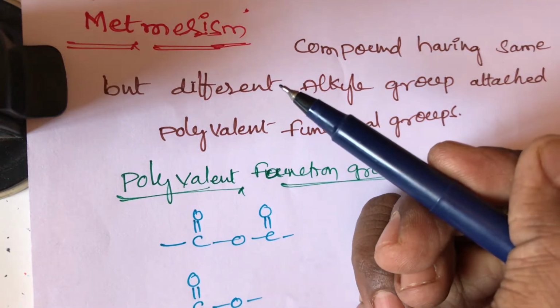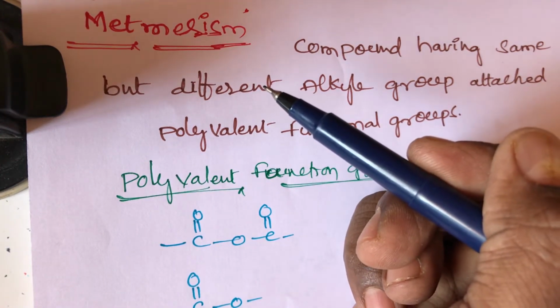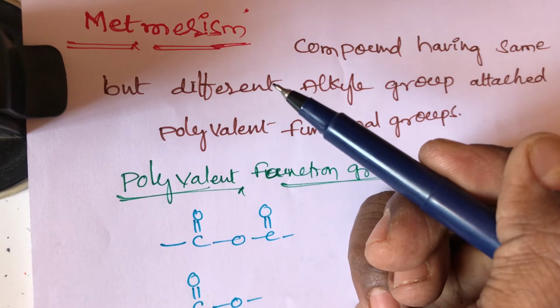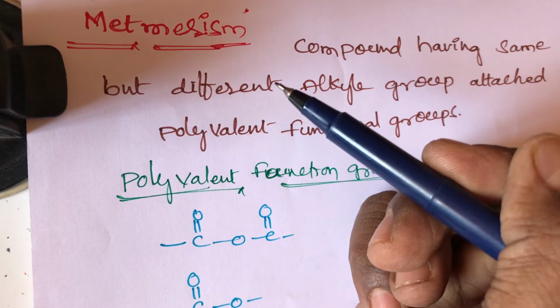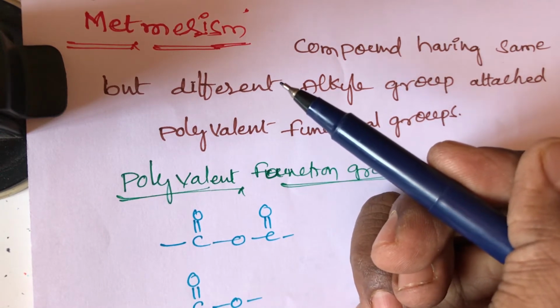Hello students. Now we are discussing metamerism. Already we discussed positional, functional, chain and ring-chain isomers, which are completed. Now the next one is metamerism.